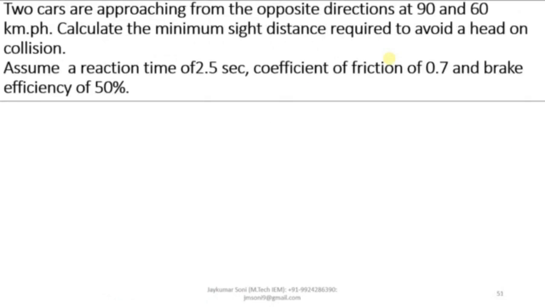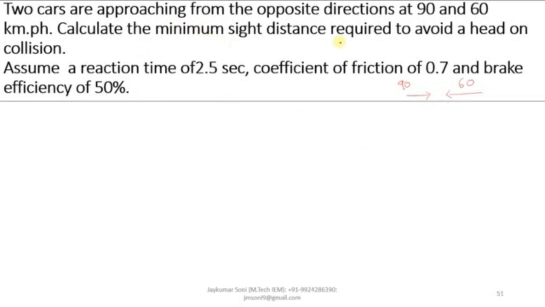Now let us move towards another type of example, which is this. Just try to read the example statement 2 to 3 times. What is mentioned over here? Two cars are approaching from opposite directions. One car is coming from this direction, the second one from this direction. The first car has a speed of 90 kmph, the second one 60 kmph.